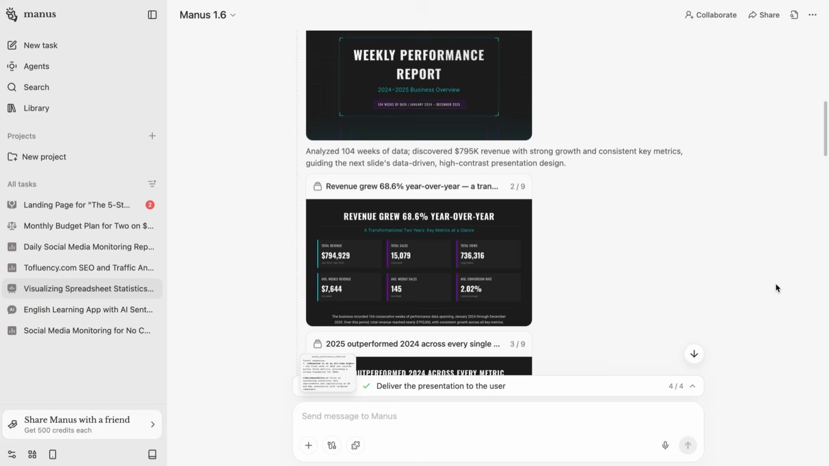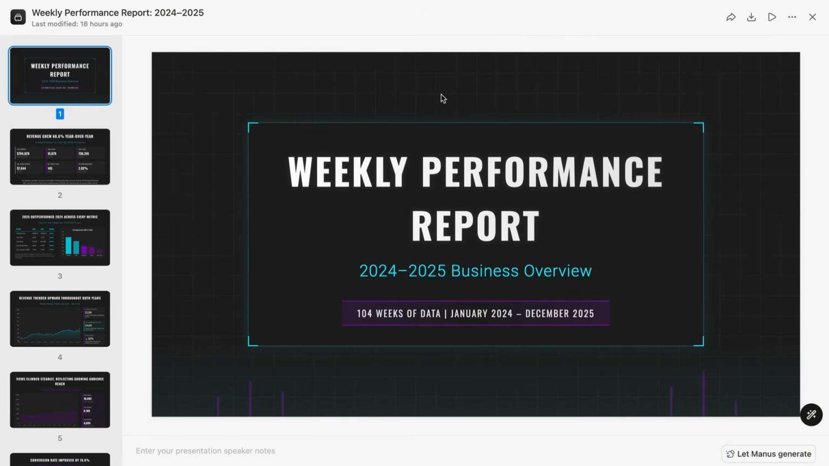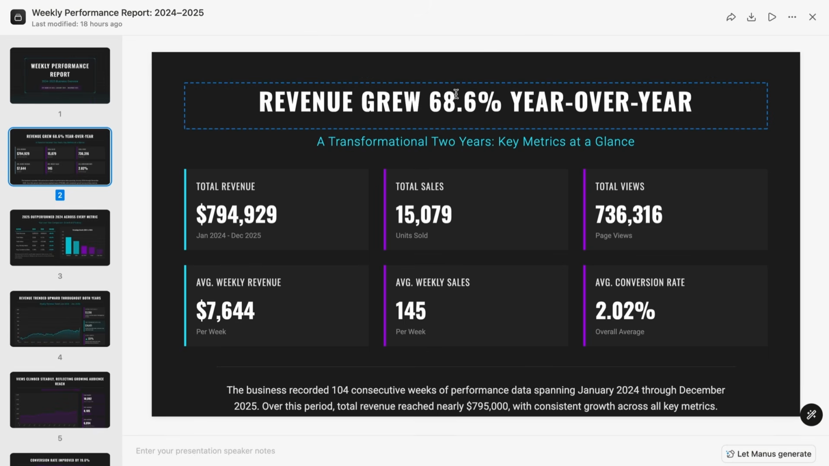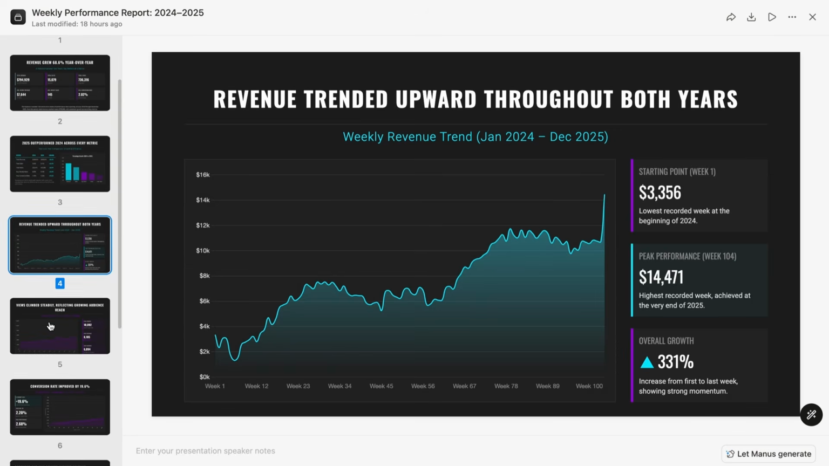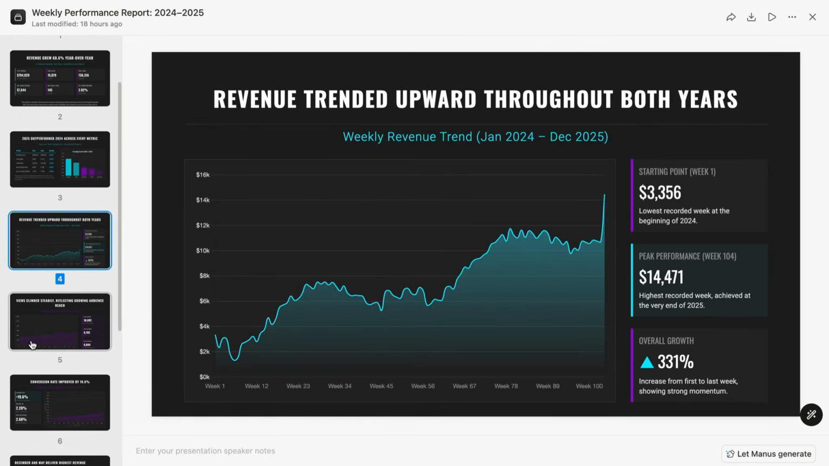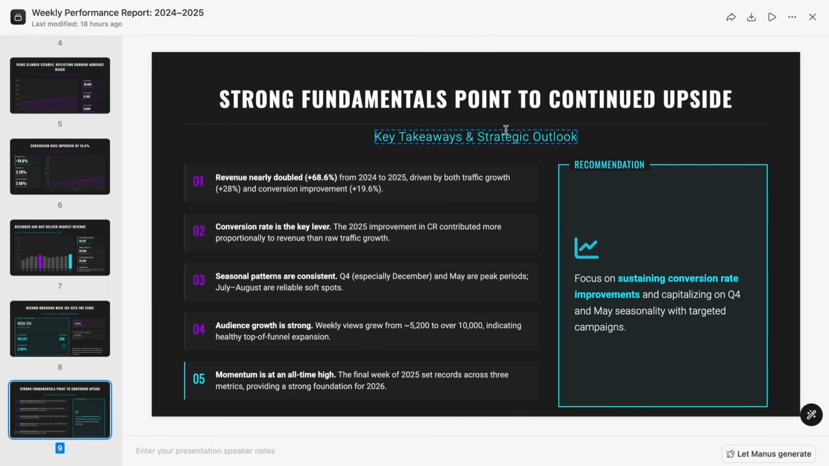Now, I actually think it went above and beyond because if we look at this presentation here, it gives us an executive summary where revenue grew 68.6% year over year. Then it gives us how 2025 outperformed 2024 across every metric. And it gives us the change here with the percentages. Then it shows the revenue growth throughout both years and just gives us on a graph. And then it gives us key takeaways and strategic outlook.